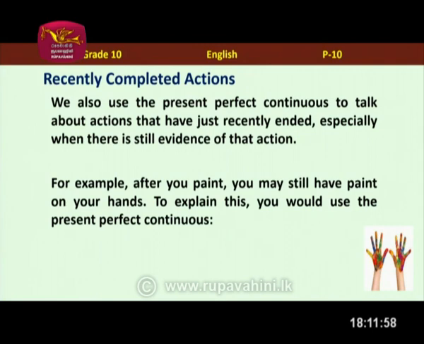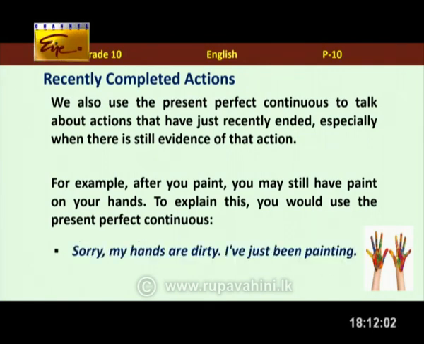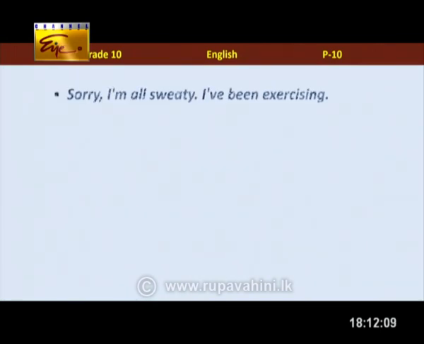I have been painting my room, because you can see the evidence: paint. Exactly. For example, after you paint, you may still have paint on your hands. To explain this, you would use the present perfect continuous. "Sorry, my hands are dirty. I've just been painting." Another one. Mr. Chitra: "Sorry, I'm all sweaty." What have I been doing, children? I have been exercising, which is really good. Yes, it is good.